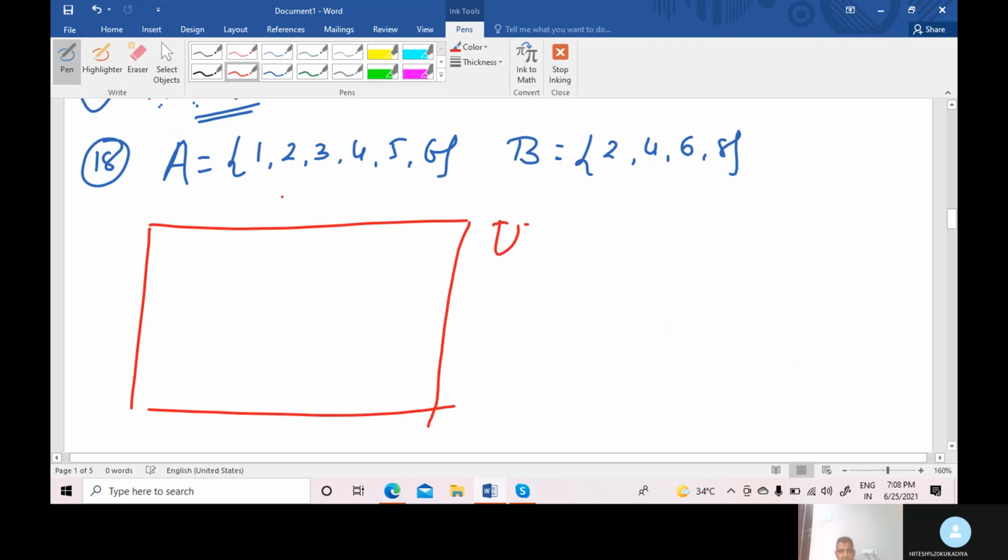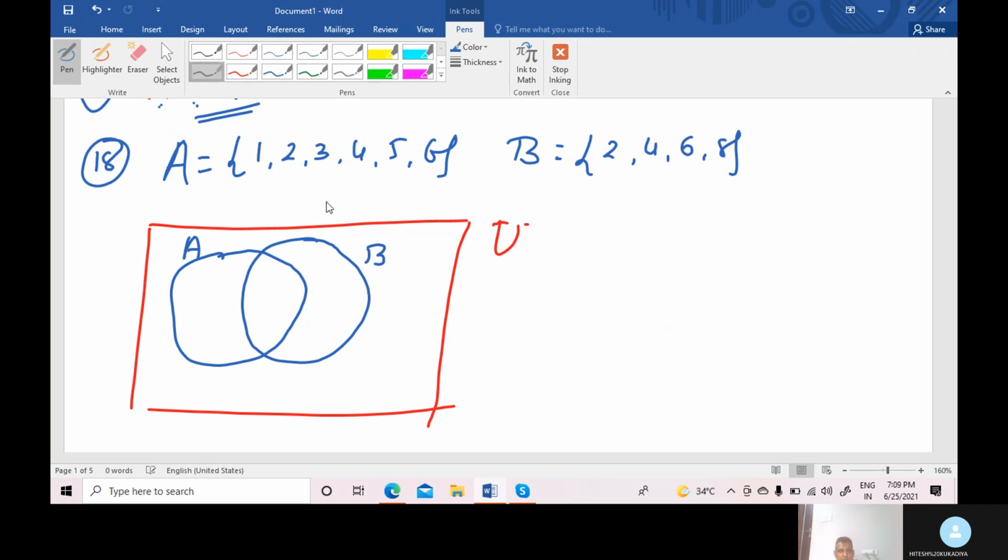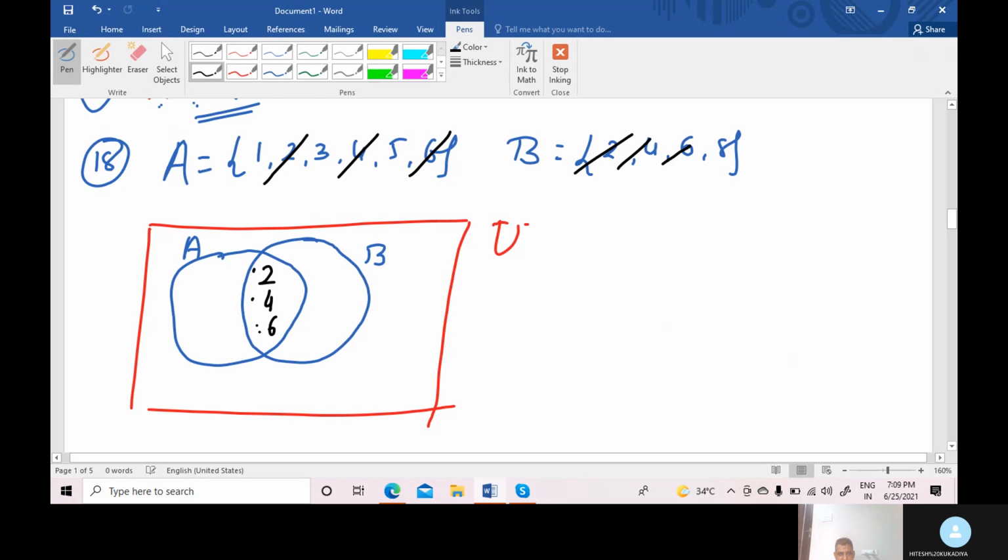Okay, here is the universal set. First, set A. Second, set B. Now which elements are common in both sets? 2 is common, 4 is common, and 6 is also common. Right, here first: 2, 4 and 6.